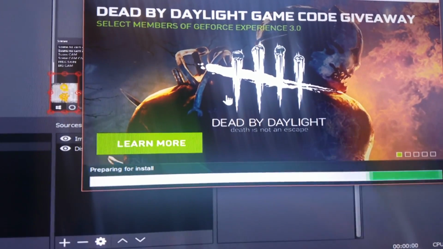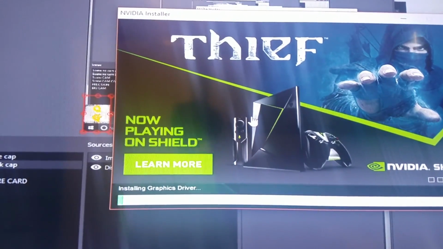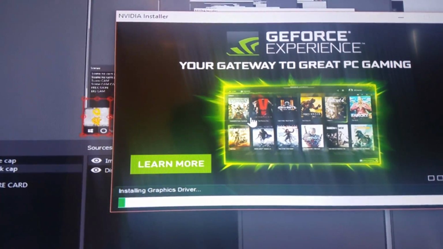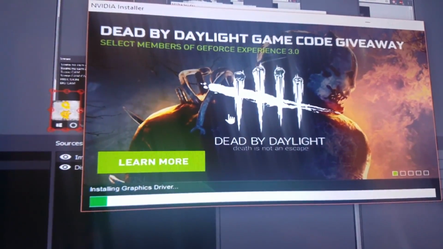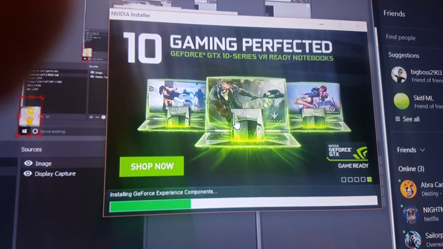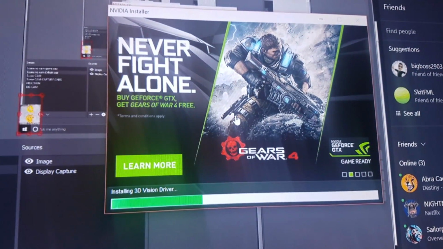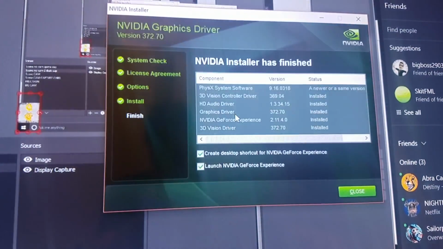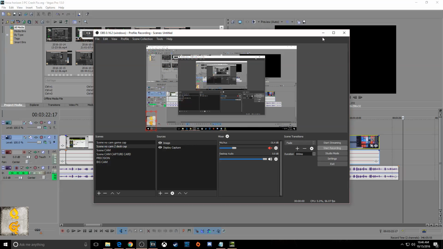And while this is going on, I'd like to remind you that the programs you should not have installed is EVGA Precision, OBS. Well, you can have OBS installed, just don't have it running, and same with EVGA Precision, don't have it running. And don't have your task manager open when you're playing the game. So I know some of you want to see your processing performance on your logical cores. Don't do it, it'll crash the game. And some voice programs do crash the game. Like I like to use Discord, but sometimes it crashes it.